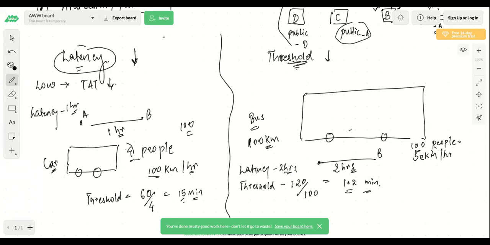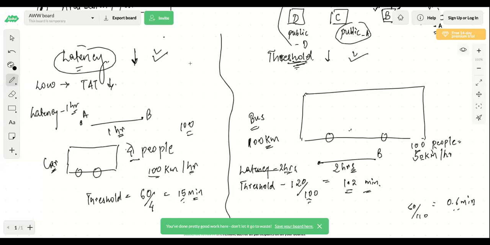But if you reduce this latency to 1 hour as well, the threshold will automatically improve. So the latency, let's say again here, was 1 hour, which is 60 minutes. If we have the same latency and the number of requests we are serving is still 100, then automatically my threshold will also decrease. So that is the difference between latency and threshold.